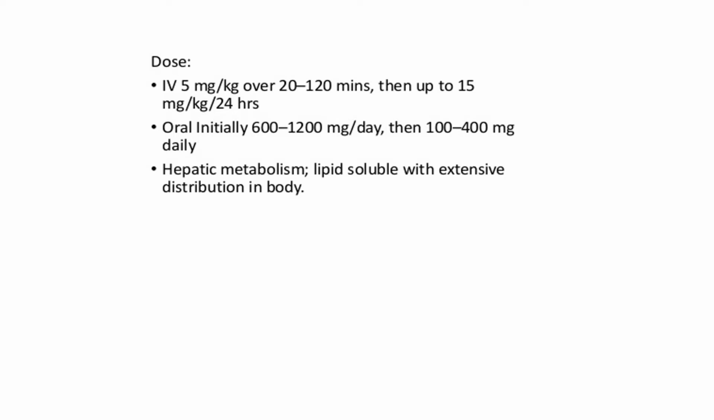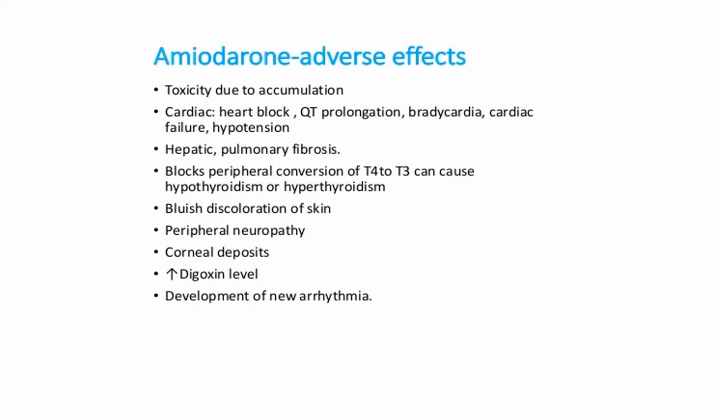It undergoes hepatic metabolism. It is liposoluble with extensive tissue distribution. As I told you, it is distributed widely, especially the fatty tissues take up amiodarone. Now, there are lots of side effects as a result of wide tissue distribution. Toxicity might lead to accumulation. If there is a larger plasma concentration of these drugs, it can lead to toxicity.